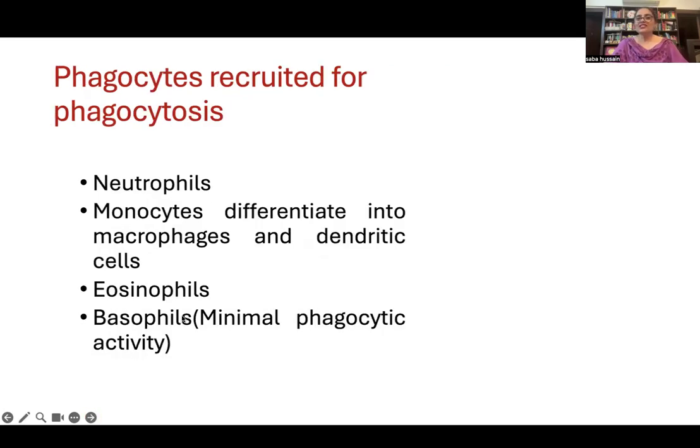Then, what are the cells which are recruited for phagocytosis? The names of those cells are neutrophils, monocytes, eosinophils, and basophils. Basophils have minimal phagocytic activity, while neutrophils are largest in number, and they are the first to rush. And then monocytes, when they enter inside the tissues, get specialized and are called macrophages and dendritic cells, depending upon the tissue where they are present. So dendritic cells and macrophages are the monocytes which were flowing in the blood, but have entered into the tissues and get a new name.